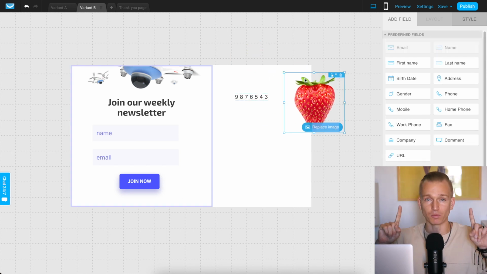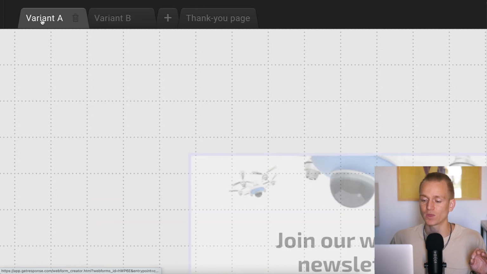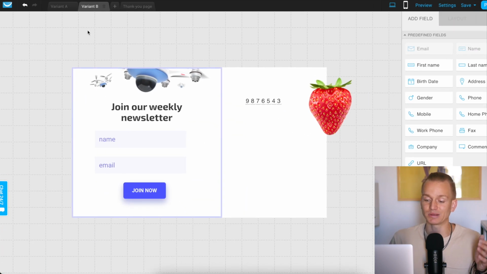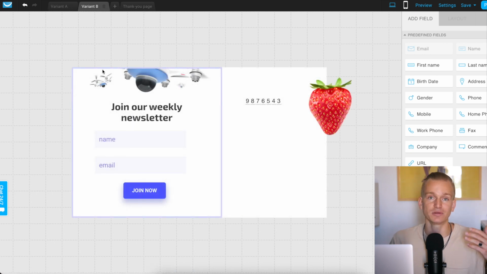But what's even more important than the customization of how your pop-up looks is, if you look here at the top, you will see there's variant A and variant B. And I can even add more variants. What this means is split testing, A/B testing, however you want to call it. I can create a pop-up like this, and then create another pop-up that looks slightly different, with maybe different images or different text. It's going to show a certain percentage of those pop-ups to different people and see which one performs better, which one converts better.